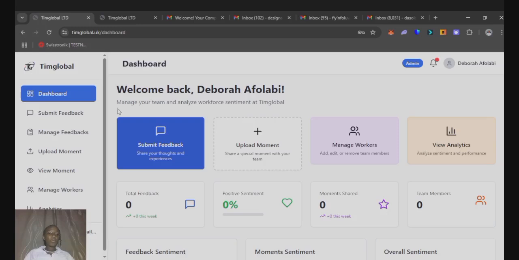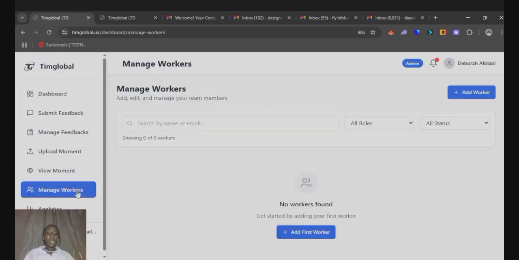Before we go deeper into the dashboard, the first thing you will do as an administrator is to manage your workers. So now that your organization has been successfully registered, you can click on this place, either here or here, to add staff members. You can add as many staff members as you want. The staff members working in your organization, you can add them. You can also add clients that are also making use of your organization.